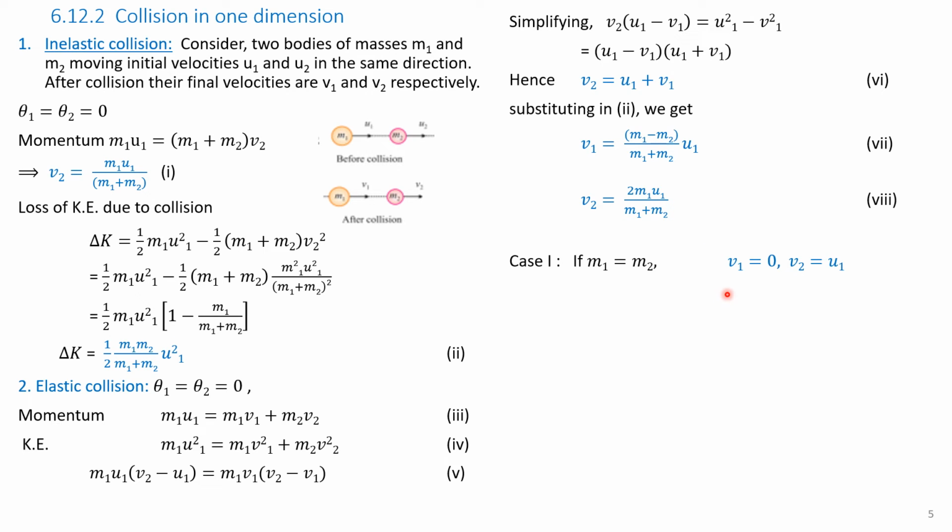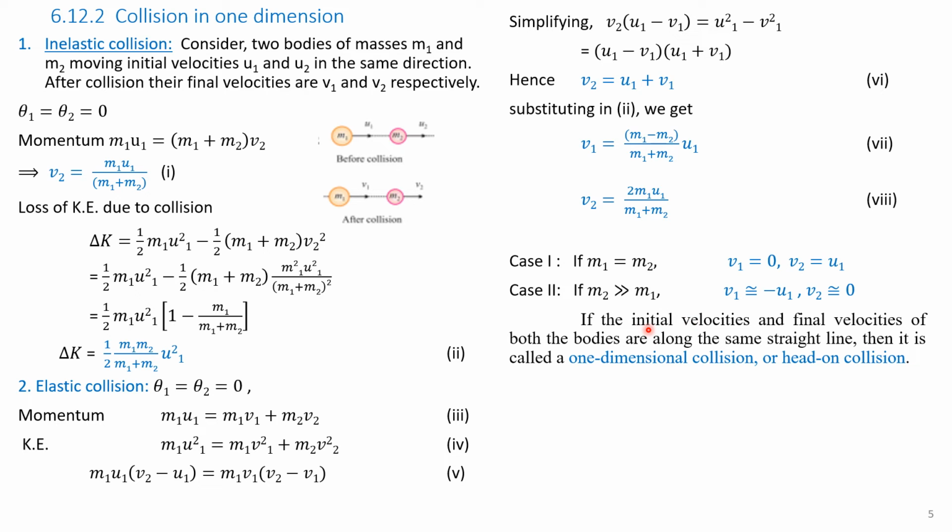Therefore, the velocities get interchanged after collision. Case 2: if M2 is far greater than M1, that is, the mass of the second body is far greater than the mass of the first body, then V1 is approximately equal to minus U1 and V2 is approximately equal to 0.